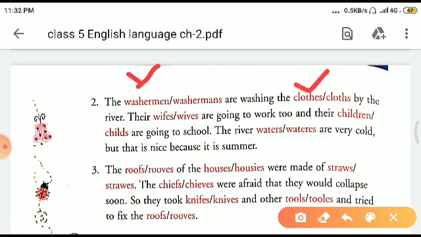This is the correct one. By the river, their wives are going to work too, and their children. You can see where you have to tick mark or underline. You do accordingly. I'm telling you the right answer, children.